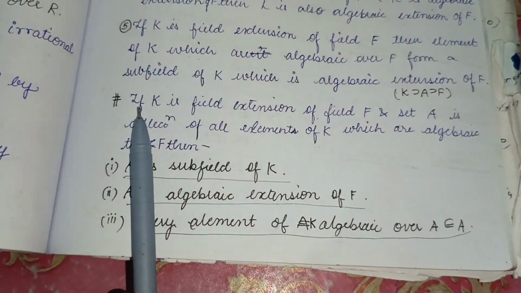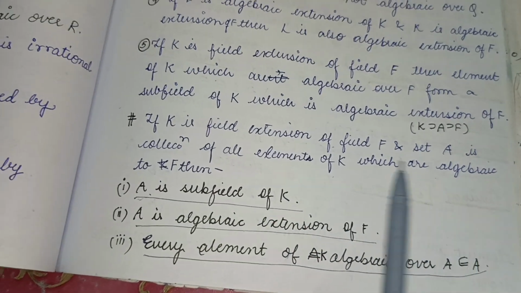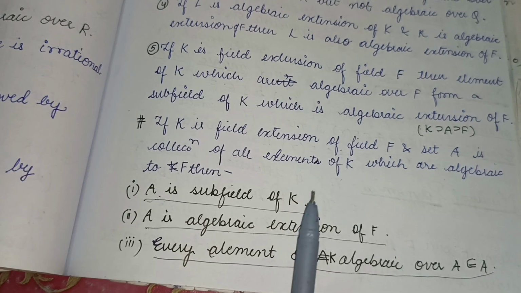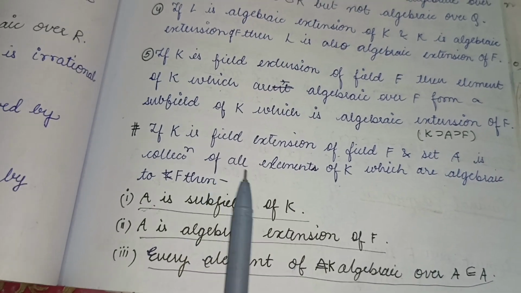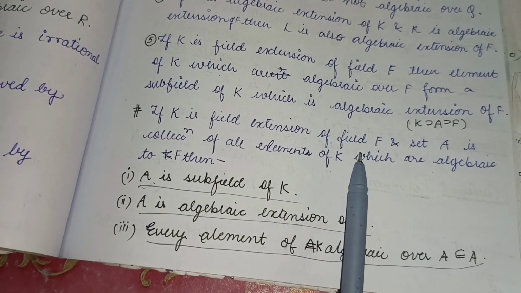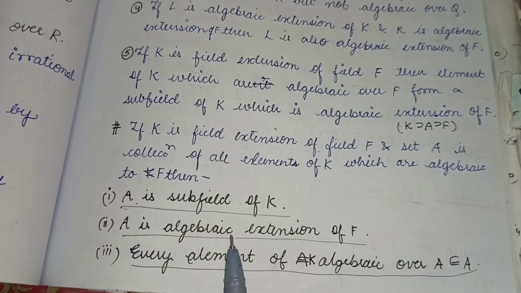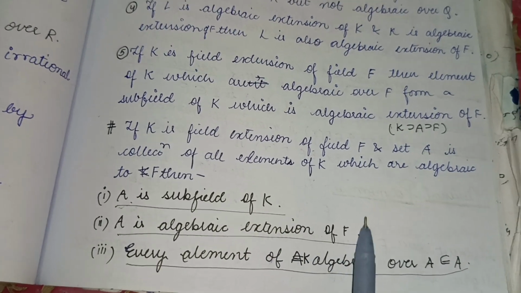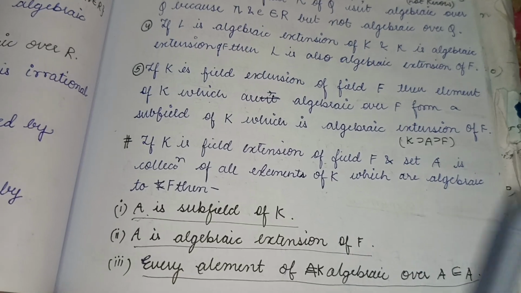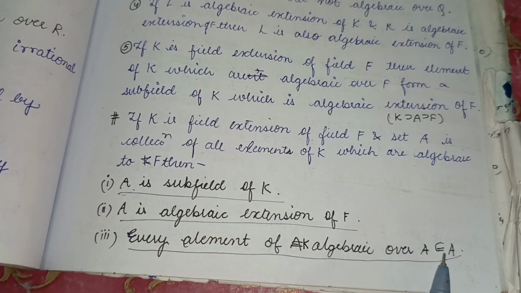So now we will see this. If K is a field extension of F and the set A is the collection of all elements of K which are algebraic over F, then first of all, A will be a subfield of K, since it is the set of all elements belonging to K, and K is also a field extension of field F. So A will be a subfield of K, and A will be an algebraic extension of F, since it is the collection of all elements of K which are algebraic over F, and every element of K algebraic over A will belong to A.